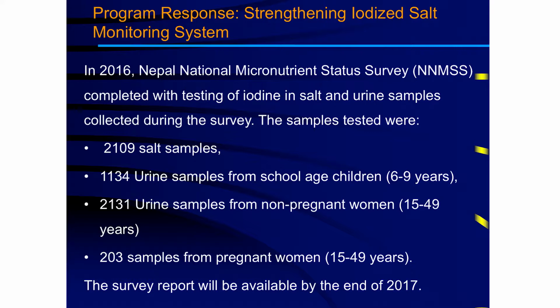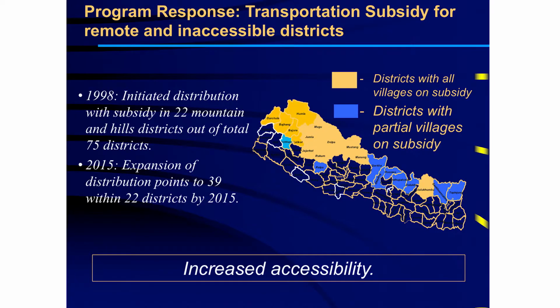1,134 urine samples from school children were tested in Guatemala. 2,131 urine samples from non-pregnant women were tested in Guatemala, as well as 203 samples of pregnant women. So all these results are linked very well with the target groups. So it is much easier to analyze this data in the future to understand what is affecting. So this report will be available by the end of 2017.